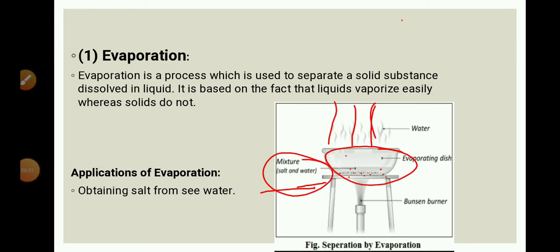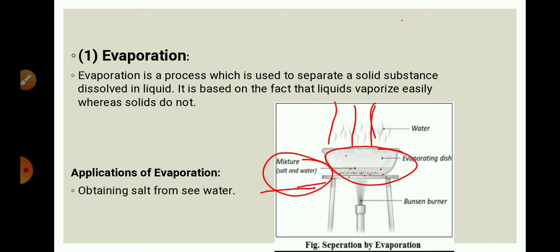Activity 2.4 of your book. Fill half a beaker with water. Put a watch glass on the mouth of the beaker. Put a few drops of ink on the watch glass. Now start heating the beaker. We do not want to heat the ink directly. You will see the evaporation taking place from the watch glass. You can see some vapors from the watch glass. What do you think has evaporated from the watch glass? Yes, these are the vapors of water. And you will obtain a residue on the watch glass, and that residue is of ink.